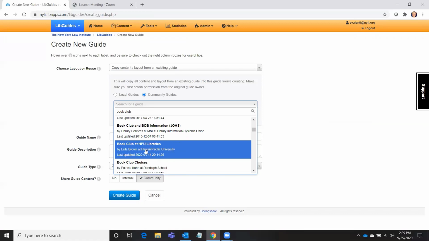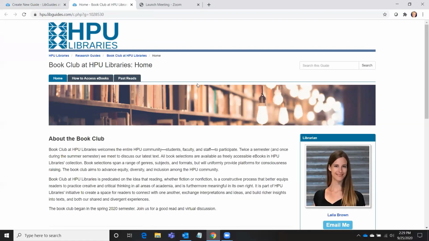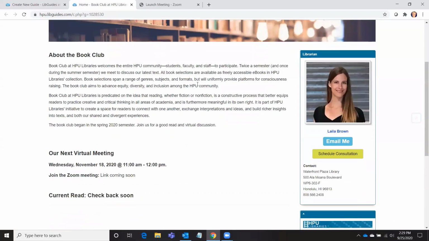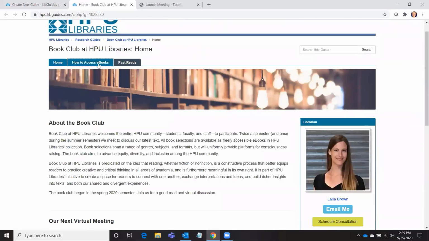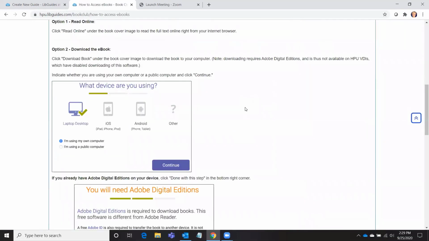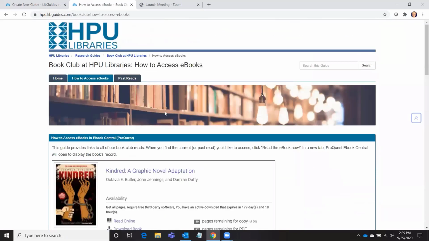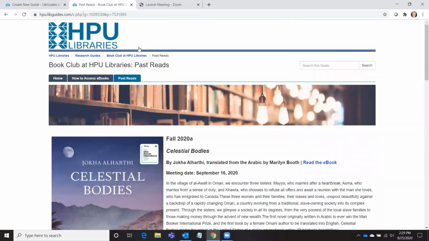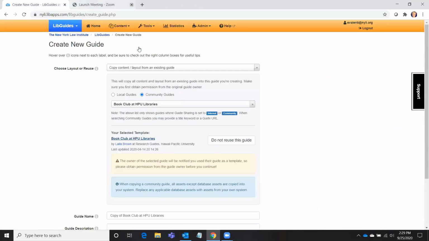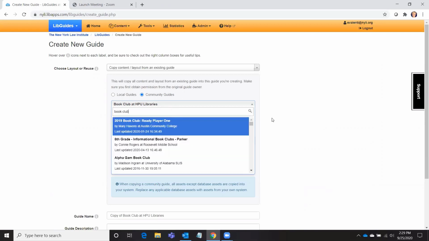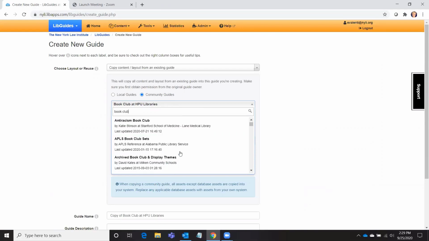So let's take a look at one. So here's one for the HPU libraries in Hawaii. And the same sort of information here, but a completely different layout. And so this is something that you would want to look through, probably quite a few of these. Once again, if you didn't want to use that one, you would just type in book club again and reconduct your search. And that would get you going, creating a LibGuide for your book club headquarters online.